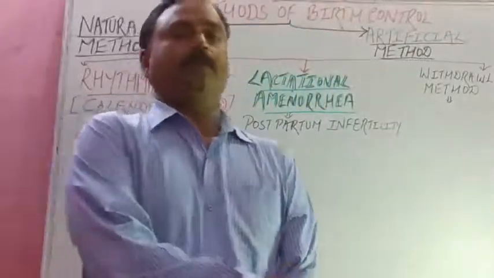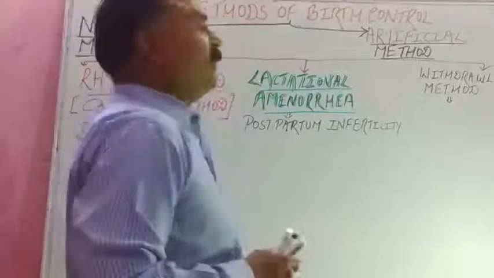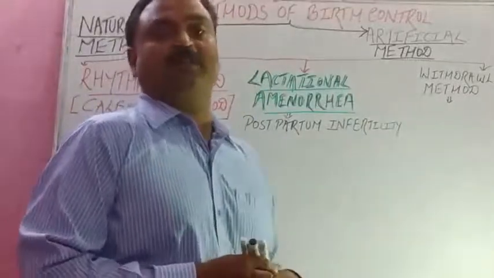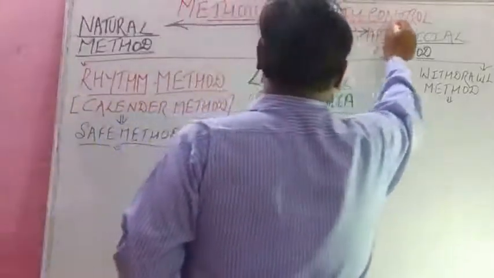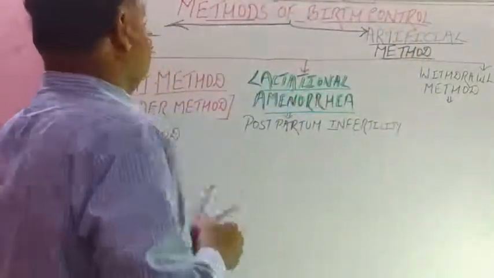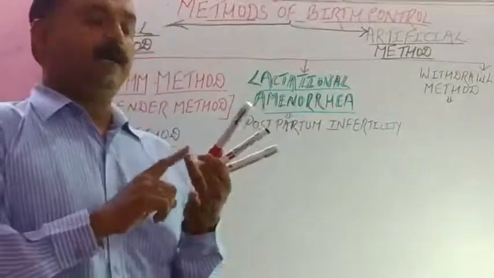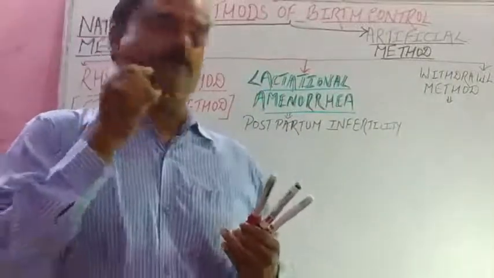Children, now we are on the same chapter but the next topic, that is methods of birth control. There are two methods. One is natural and another one is artificial or man-made methods of birth control.